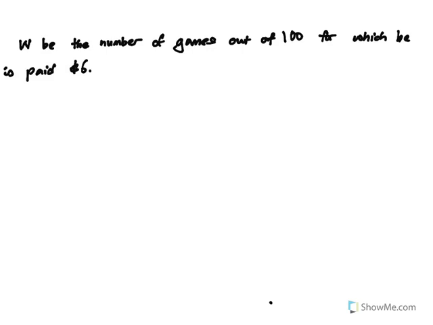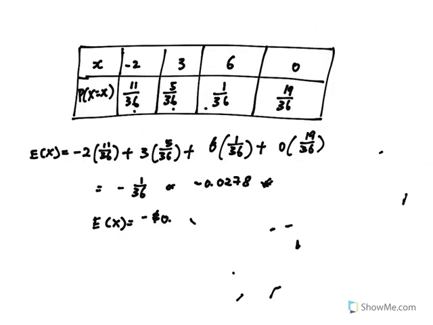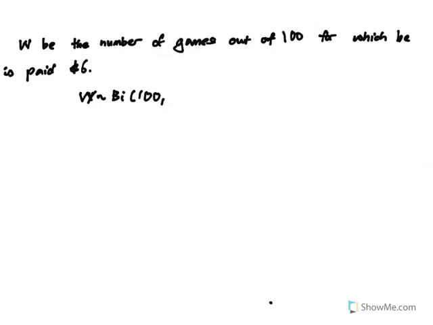Because you're talking about the number of games, W takes on the binomial distribution with n equals 100. And what's the probability here? The probability that x equals 6, that he's paid $6. Remember, we were looking at it just now, it's actually equal to 1/36.